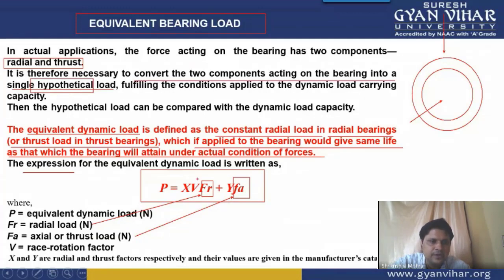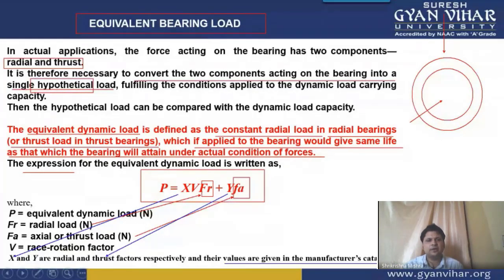Apart from this, let me tell you the meaning of XV. First of all, X and Y. What are this X and Y? X is your radial factor, and Y is your thrust factor. These are the two factors, and their values are generally given in the machine design data book, or in other words, they are given in the manufacturer's catalog. Means directly in the numericals these values will be given to you. So X and Y are the radial factor and the thrust factor.